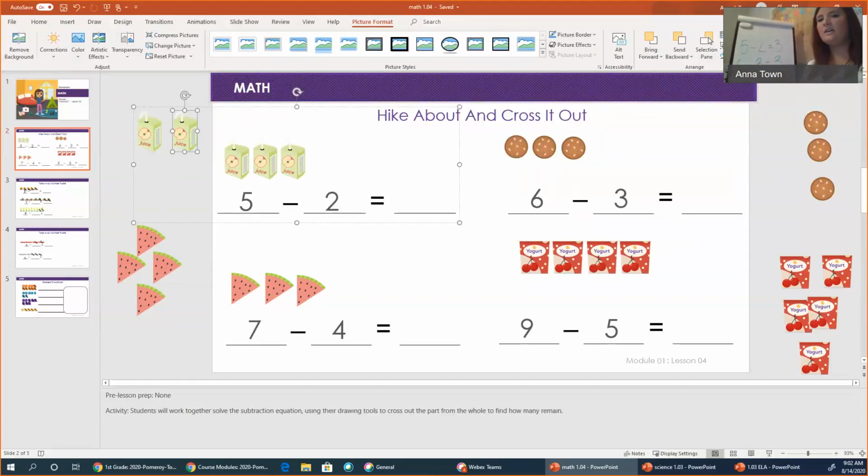I want you to take a look and see that this answer is smaller than our first number. That means we are doing it correctly. This number cannot be bigger than our starting number.